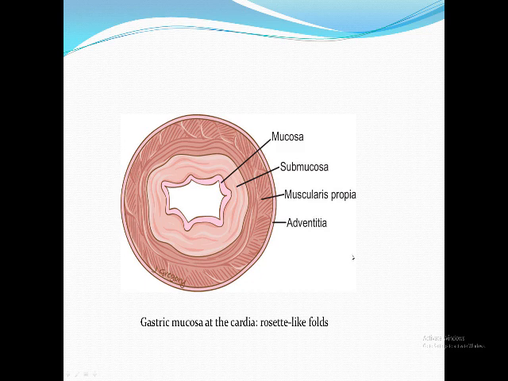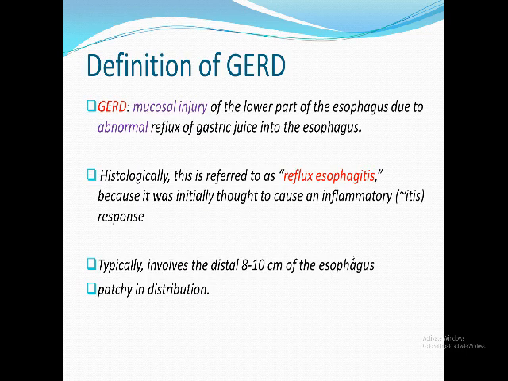Closed, I mean. Here is the physiology, going to our disease and our topic, which is gastroesophageal reflux disease. What is the definition of that? The definition: it is mucosal injury. Injury of the mucosa of the lower part of the esophagus caused by abnormal reflux of gastric juice. Why do I say that? I say it's abnormal because many of us have normal reflux episodes.